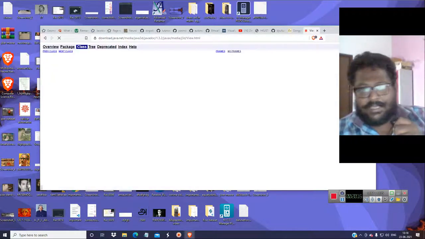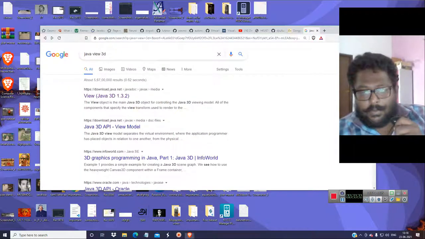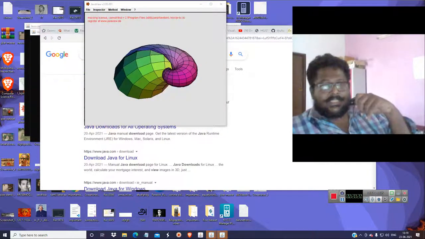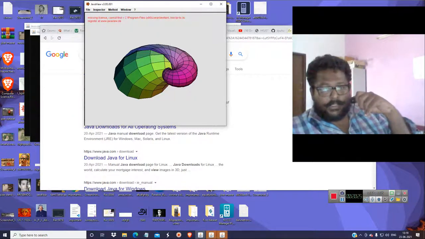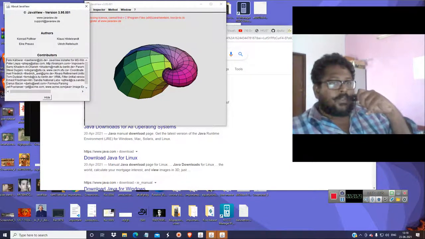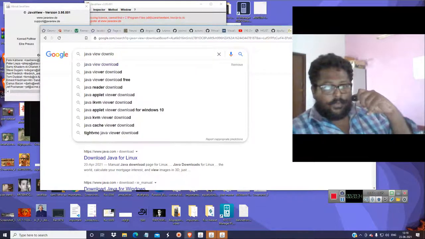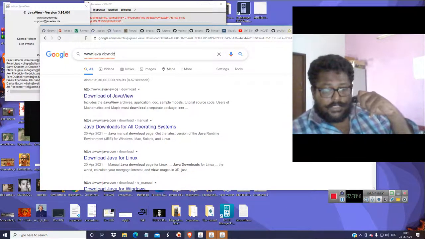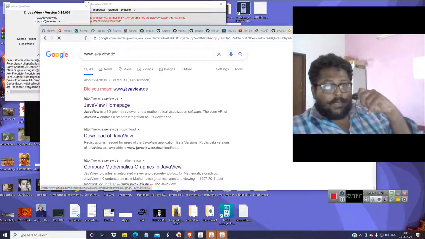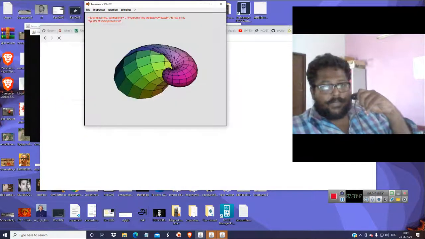Okay, this is the software which I want to show you. Let me show you from which website I got it. I'll show you the about page. This is Java View dot de. You just type www.javaview.de, and you will be taken to this page. This is a wonderful software, but this is a paid one.